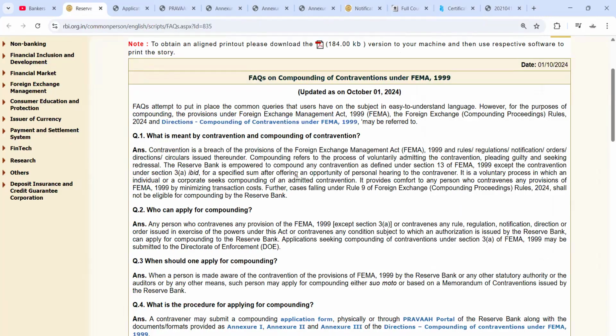I hope this is understood by you, compounding of contravention. This is a good topic and an important topic for the exam.